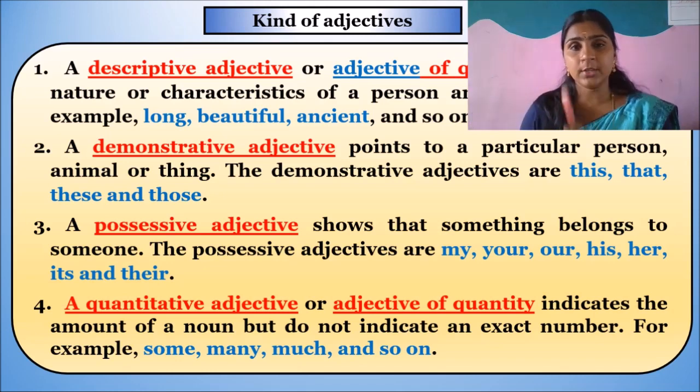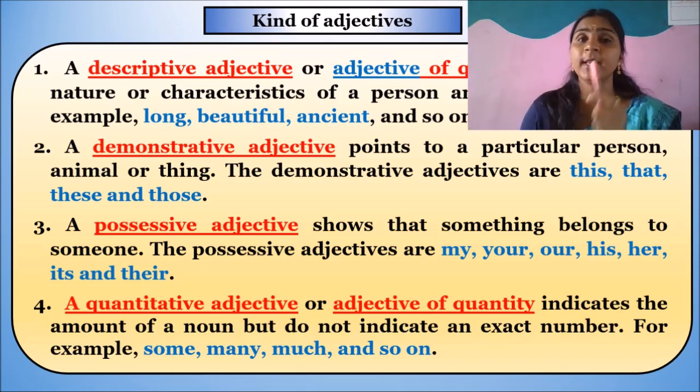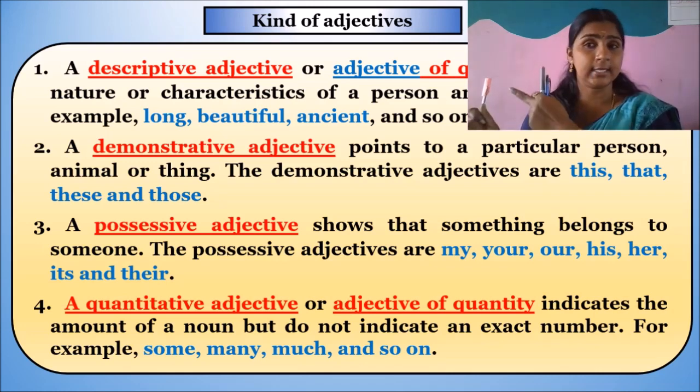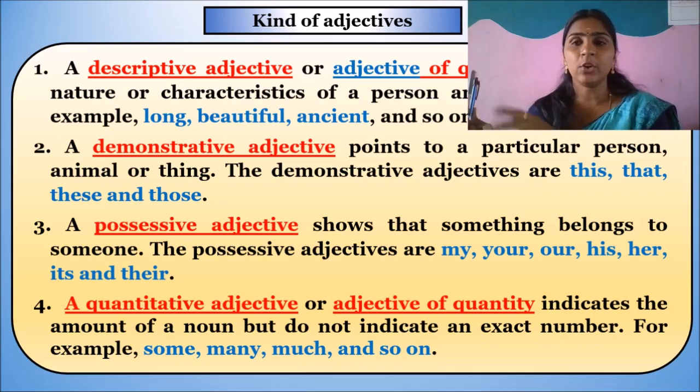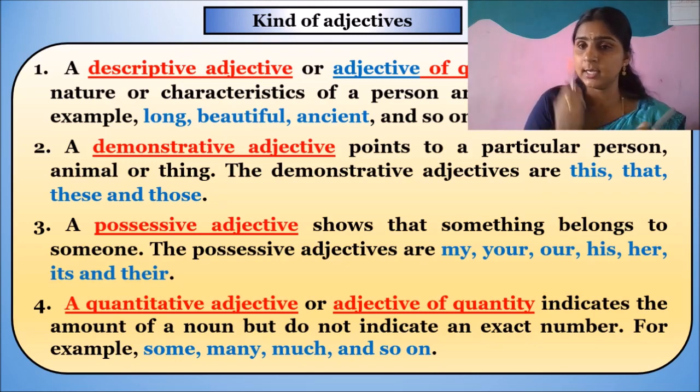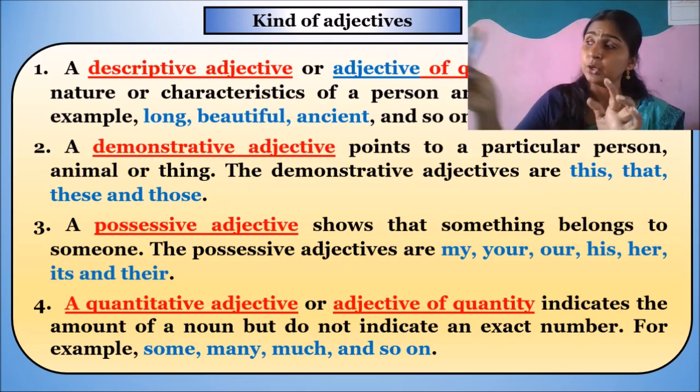If it is a singular which is nearer to me, this. If it is a plural, these. If a singular thing is far from me, I call it that. And the plural thing I call it those. This is the only difference between this, that, these, those.